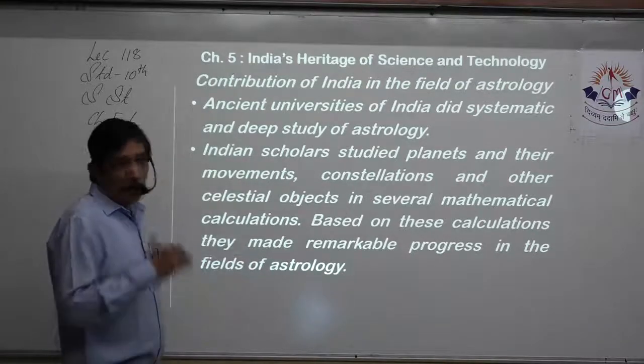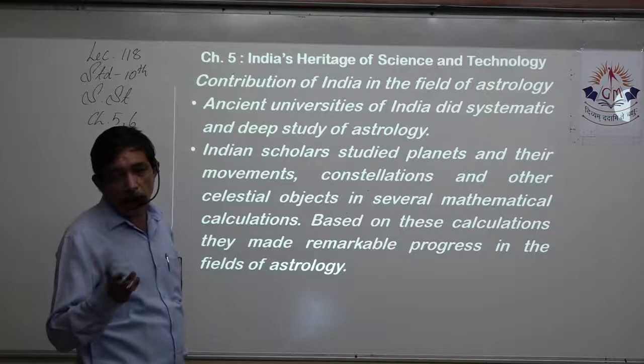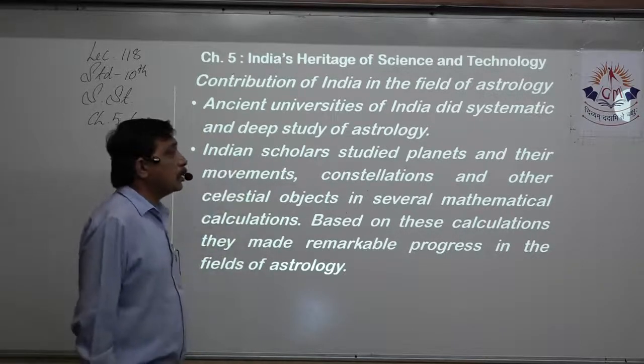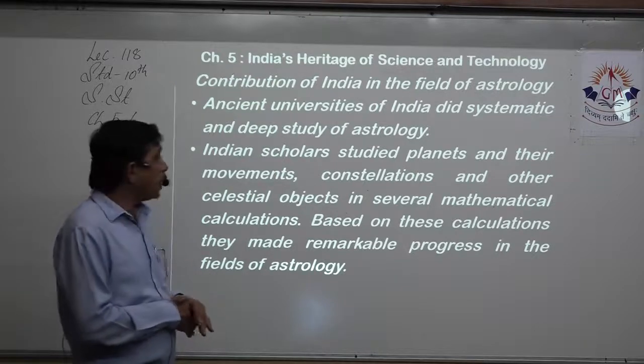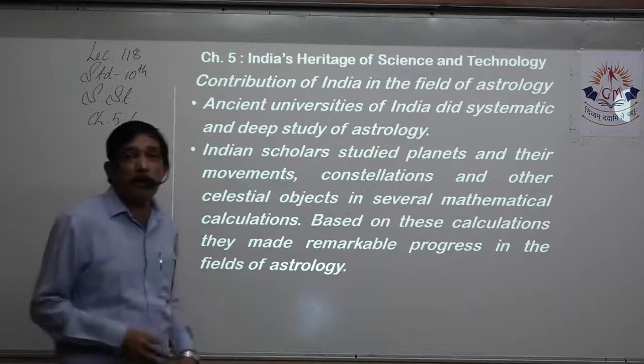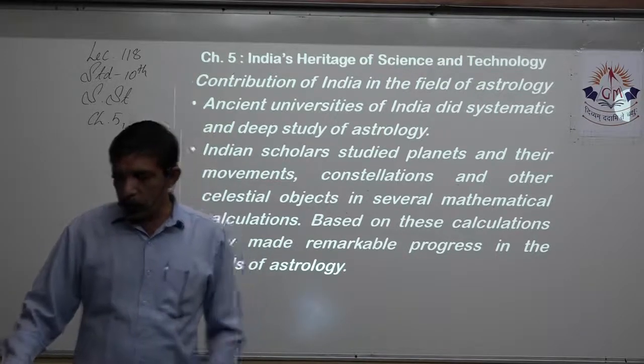Ancient universities did systematic and deep study of astronomy as well as astrology. Indian scholars studied planets and their movements, and based on that, they did lots of calculation. Based on this calculation, they made remarkable progress in astrology.